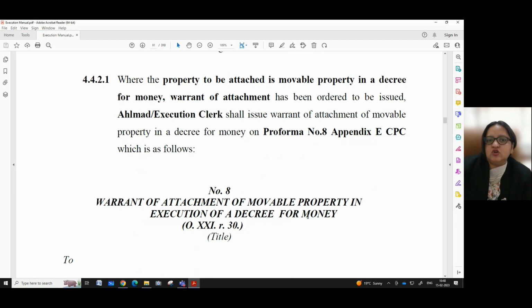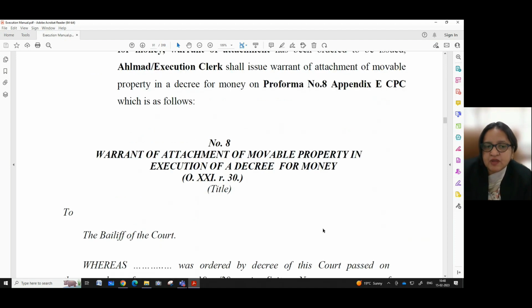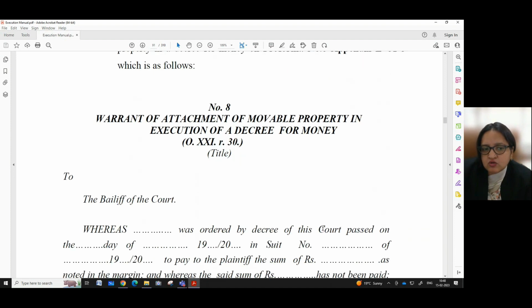Now, where the property to be attached is movable property in a decree for money, and a warrant of attachment has been ordered to be issued, the Ahlmad or execution clerk shall issue a warrant of attachment of movable property in a decree for money on proforma number 8, appendix E CPC, which is as follows. So we have also provided the proforma number 8, which is the warrant of attachment of movable property in execution of a decree for money under order 21 rule 30.